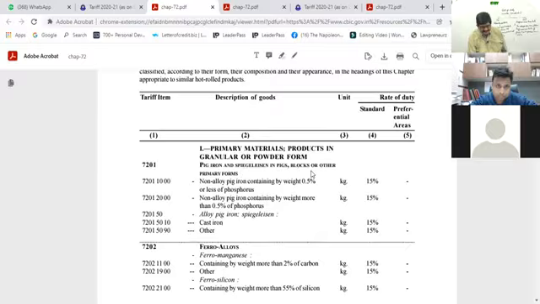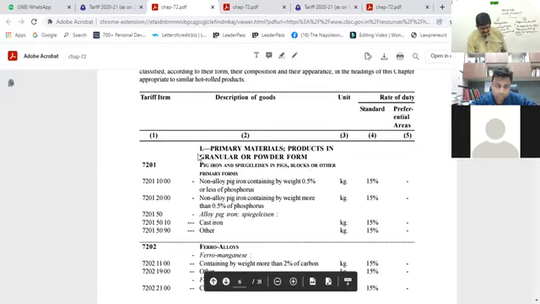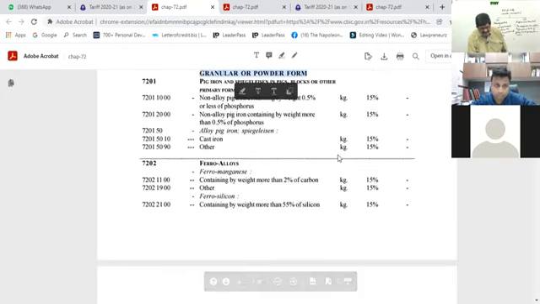Now 7.2. What is this primary material product in granular or powdered form? Now this is 7.201. This is iron and steel, 7.2. 7.201 is what? Pig iron. This particular thing has not been given any specific name. This is only the description of the material.